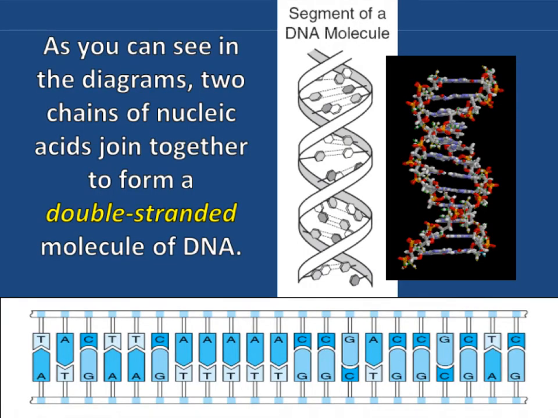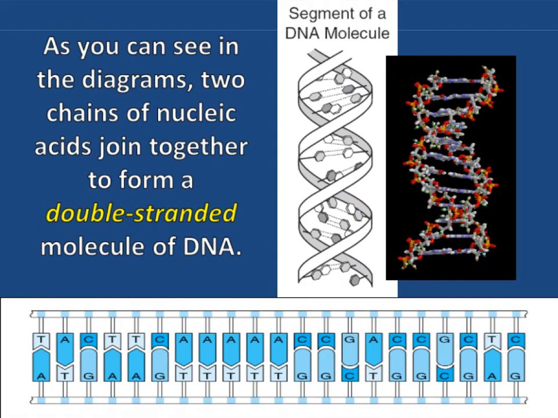Hopefully everyone in this class is familiar with the shape of DNA. If you look at these 3 pictures here, you can see there's 2 strands put together to create that DNA. You can kind of see it here, and you can really see it here. Here's one strand, and then here's another strand. So there are 2 strands put together to create this DNA shape.